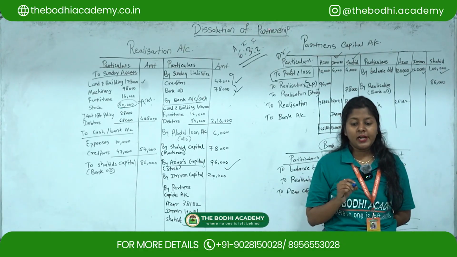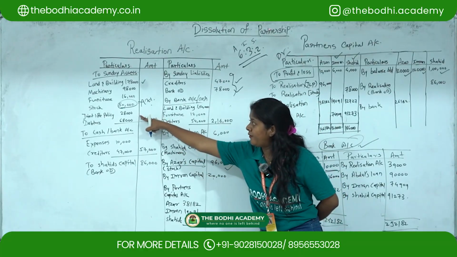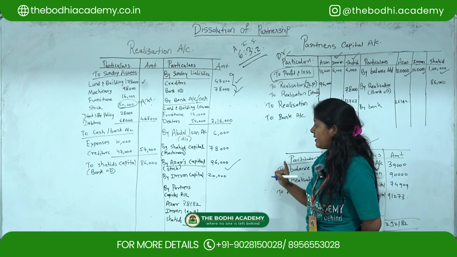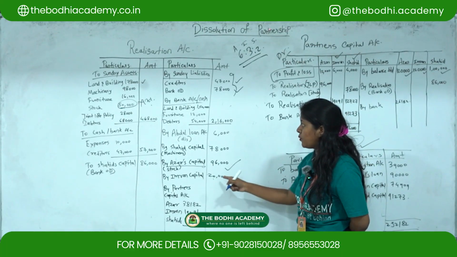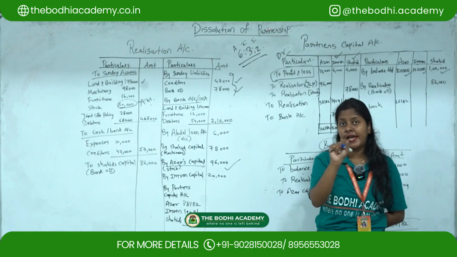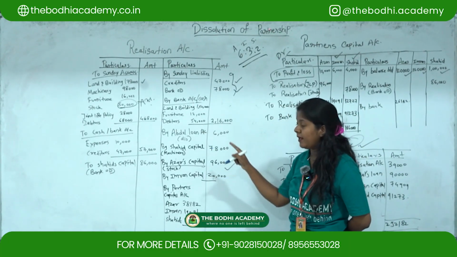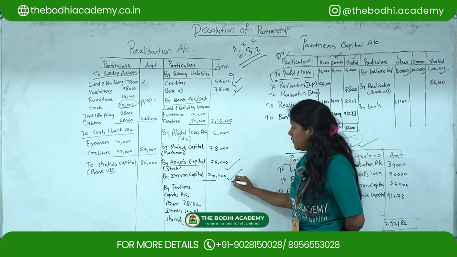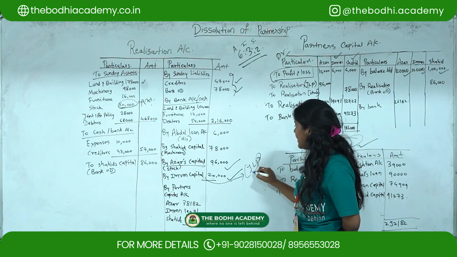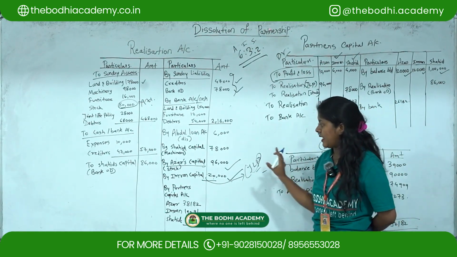Imran took over joint life policy at 8,000 less than the book value. Joint life policy is 28,000 and Imran is taking it at less than the book value, with the direct amount given as 8,000. So you have to do 28,000 minus 8,000, you will get 20,000. This is the joint life policy which Imran has taken. The second effect you have to show under the partners capital account.